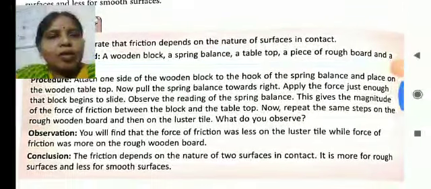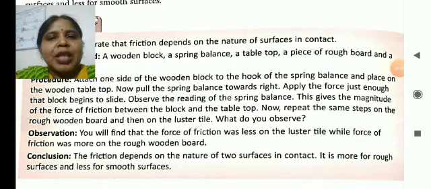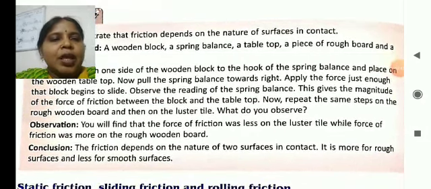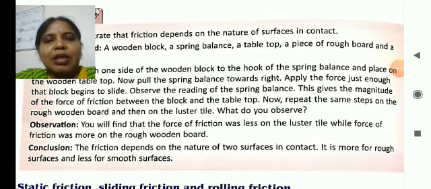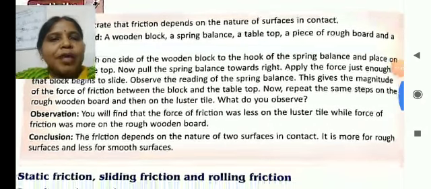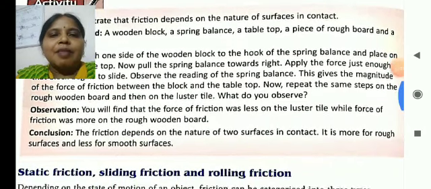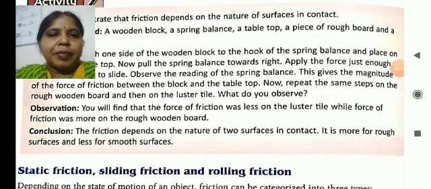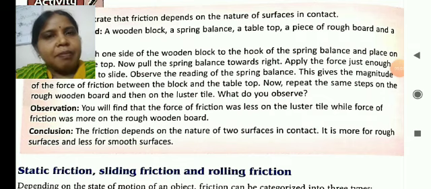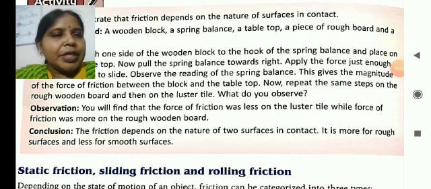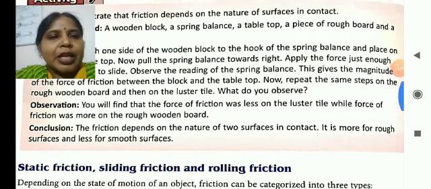The wooden block is placed on the wooden tabletop. Now try to pull it with the help of the spring balance, and observe the reading. This gives the magnitude of the force of friction between the block and the tabletop. Then the same procedure is repeated with the luster tile.